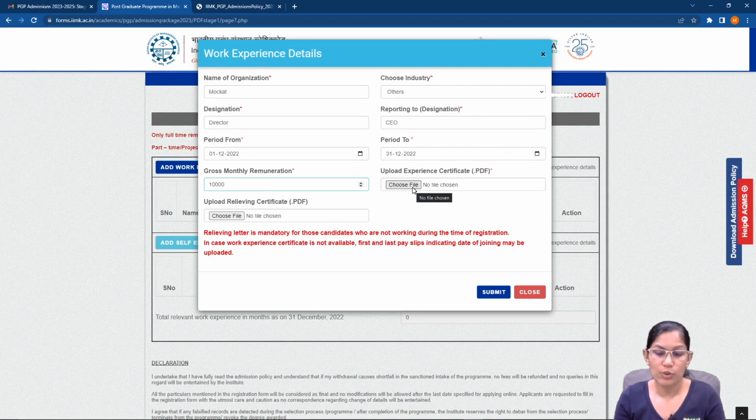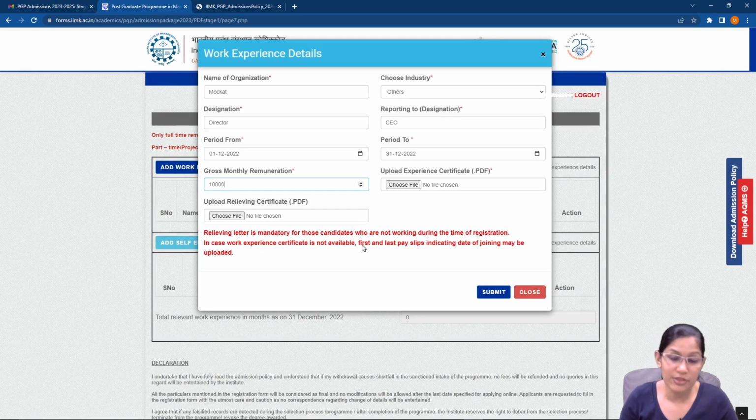So for those of you who are working, you can upload the details. You would have a confirmation, which ideally should be on your company letterhead, which would mention maybe how long you've been working, what is your designation, and so on. There is no hard and fast format really, but if you don't have this, you can also put in your first payslip. So the payslip for the first month when you joined, and your last payslip. So this could be the payslip for the last month, for November, for example, right?